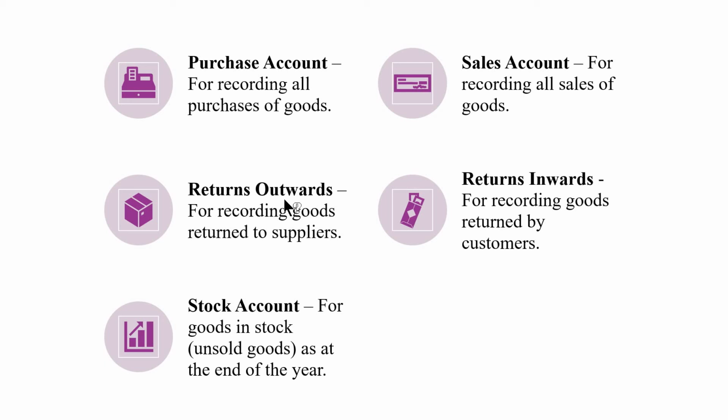Next comes the returns outwards account, or we also call this the purchase returns account. This is used for recording goods returned to the suppliers. Think that we have purchased goods from the supplier. Out of that, some goods or material is defective or faulty. In that case, we return it to the supplier, or to the creditor, and this particular account will be used.